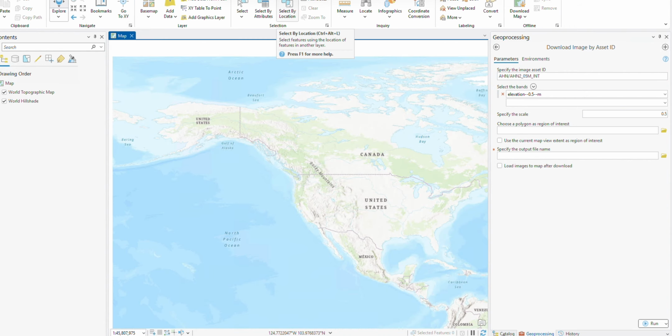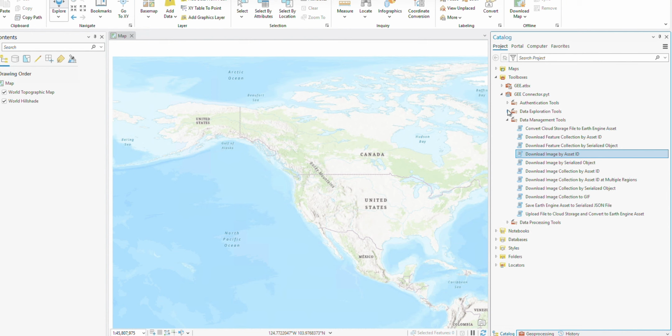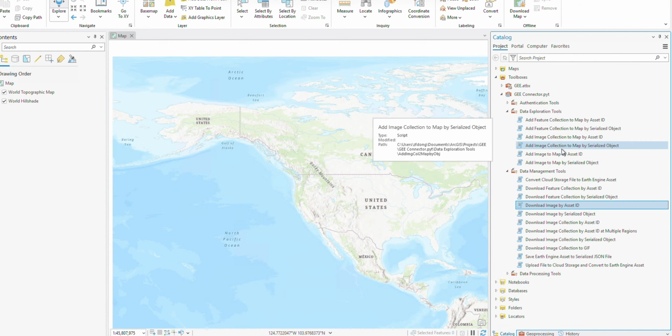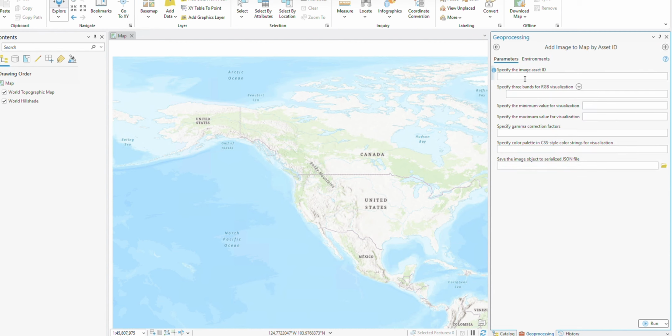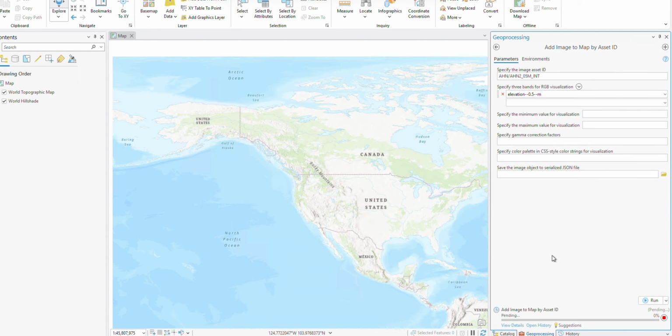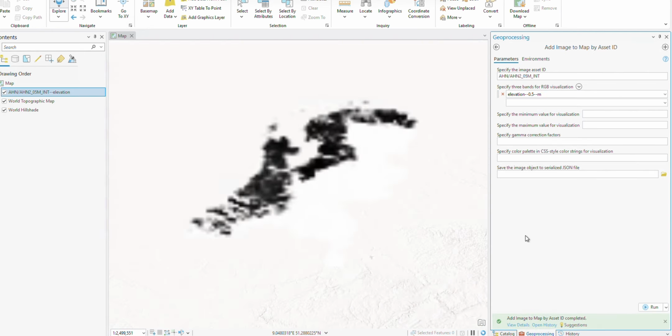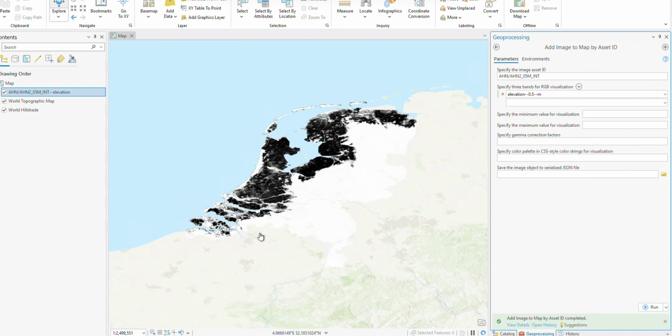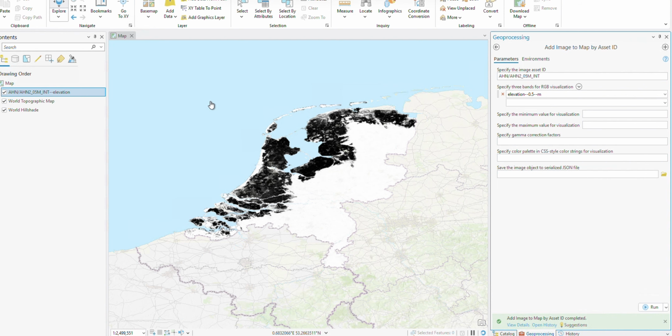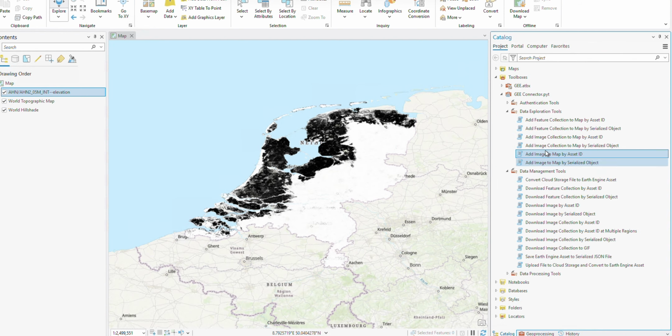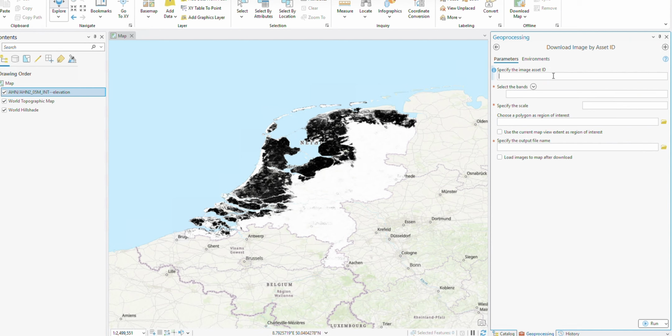Well, actually, a good practice is you can first add this layer to the map, and then you can quickly get an idea about its coverage. So this is Netherlands. This is the entire coverage of this base map. Starting from here, then we can download the area that we're interested in.